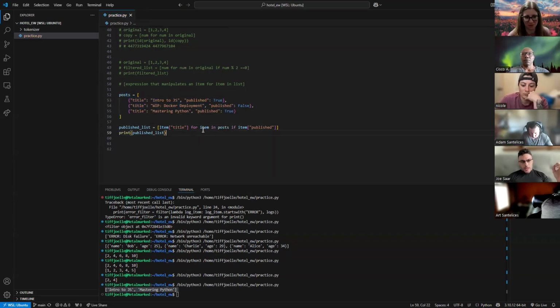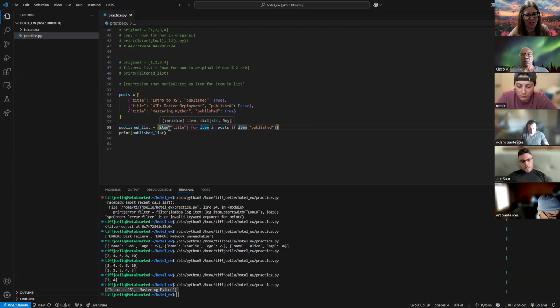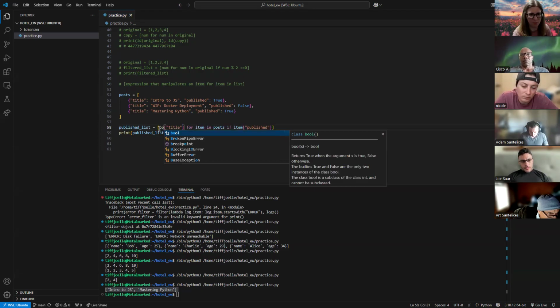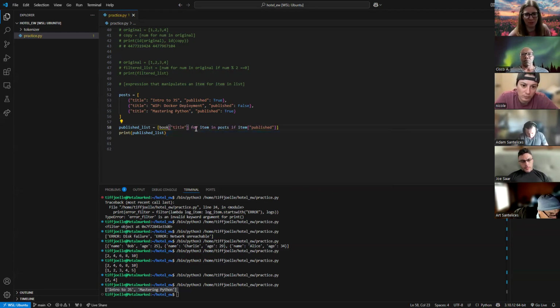Does that question make sense? Yes, great question. This word right here is just whatever we want it to be. List comprehension understands the structure that we provide in these brackets. It understands that it's going to iterate through each thing. We just give it the name item so that we can keep track. But I could have called this book, for each book in posts.